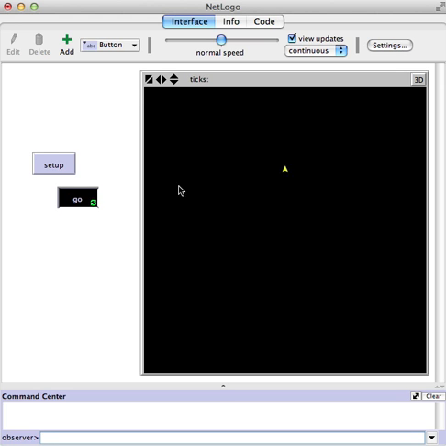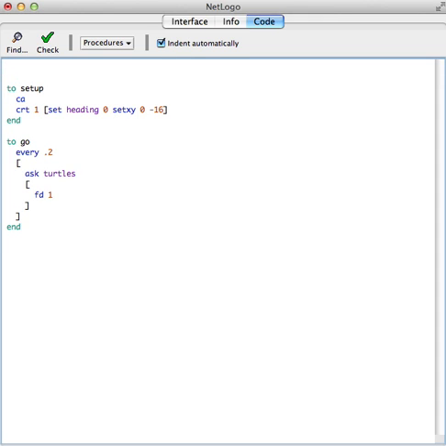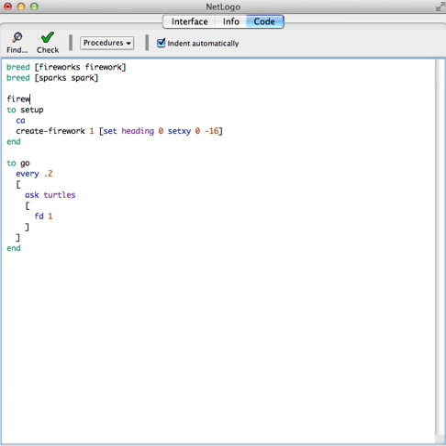Alright, wonderful. I want fireworks and sparks, so I do want two breeds. I'm going to start my breeds. Breed fireworks firework. Breed sparks spark. And here, I'm just going to create a firework.